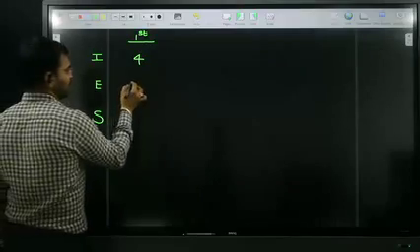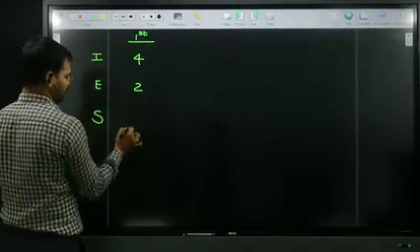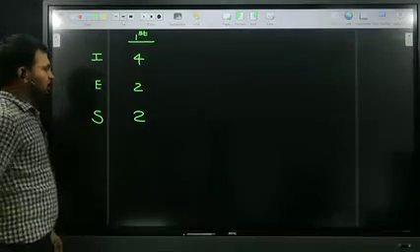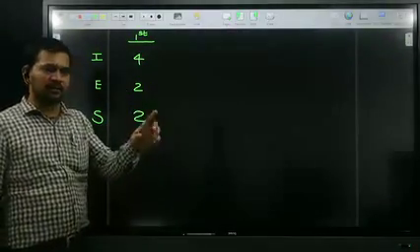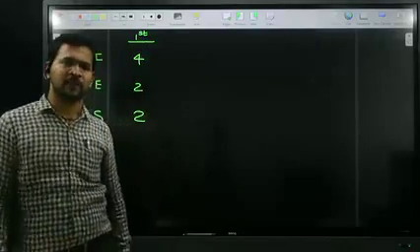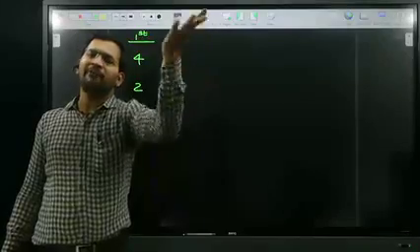Expenditure is how much percentage, Andy? 50%. Therefore 50% of 4 lakhs is 2 lakhs. Savings 2 lakhs, expenditure 2 lakhs, because they said 50% is expenditure. Every year Siva's income increases by 40,000.